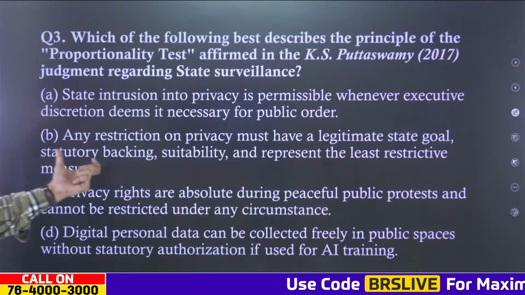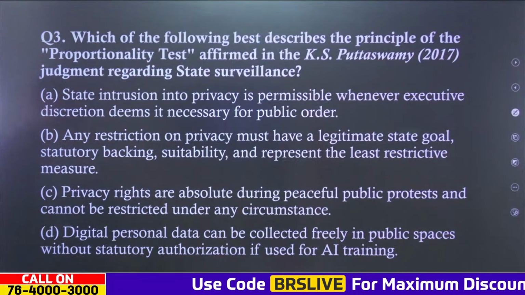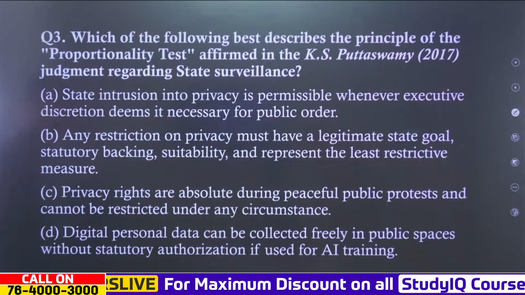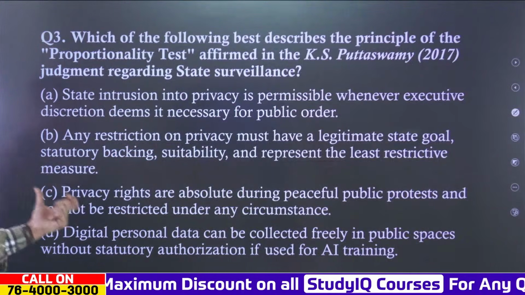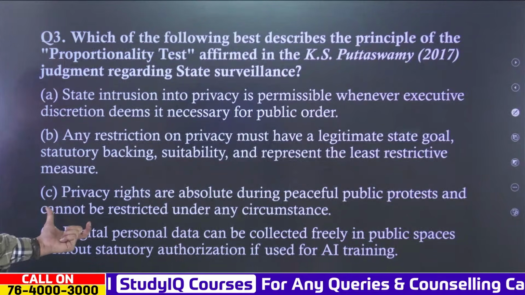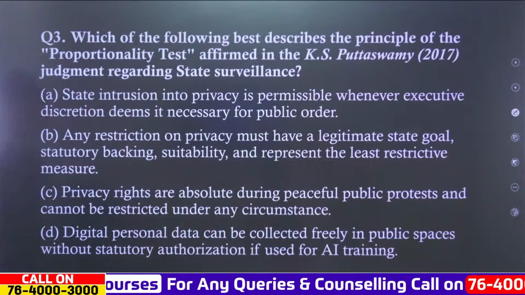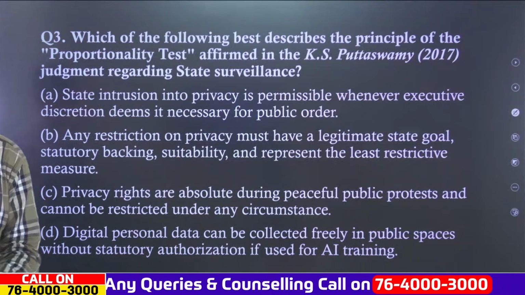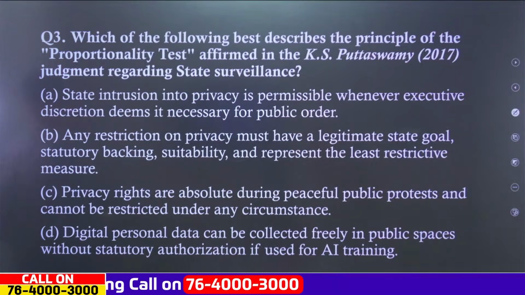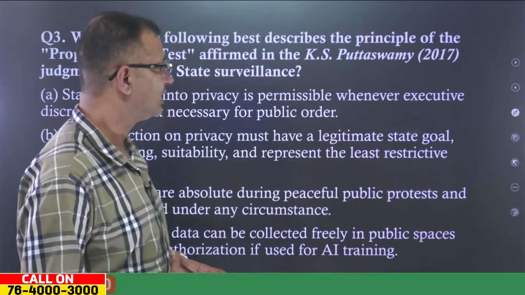Second, any restriction on privacy must have a legitimate state goal, statutory backing, suitability and represent the least restrictive measure. Third, privacy rights are absolute during peaceful public protest and cannot be restricted under any circumstances. Or, personal data can be collected freely in public spaces without statutory authorization if used for AI training. So what will be the right answer?